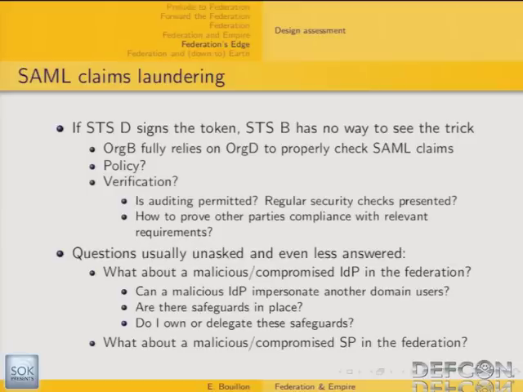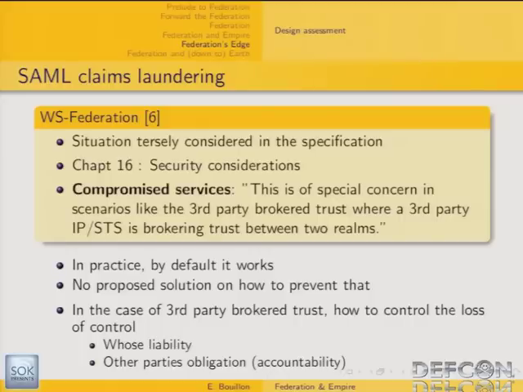And are there any safeguards in place? That means business checks that prevent that. And who owns these safeguards? Do you, as an organization, own this safeguard, or do you, due to the fact that it's an indirect trust topology, delegate this kind of safeguard? In fact, when you look at implementations, by default, these safeguards are not implemented.